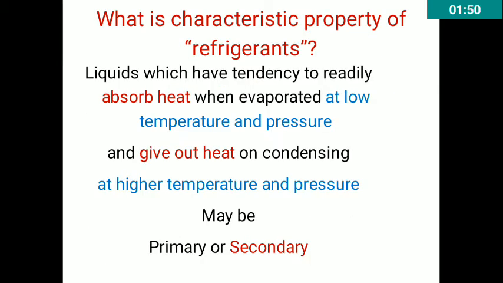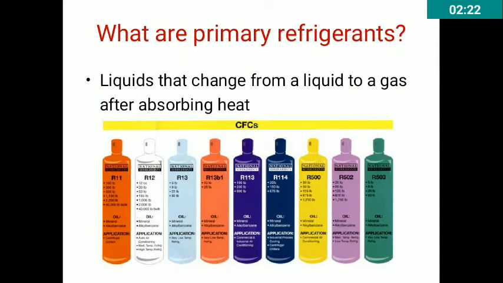Now, which characteristic property makes a refrigerant useful as a refrigerant? The liquids which have a tendency to readily absorb heat when evaporated at low temperature and pressure, and when exposed to higher temperature and pressure give out their heat on condensing. Further, they can be categorized as either primary refrigerants or secondary refrigerants.